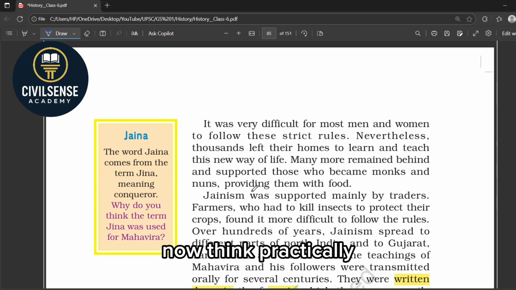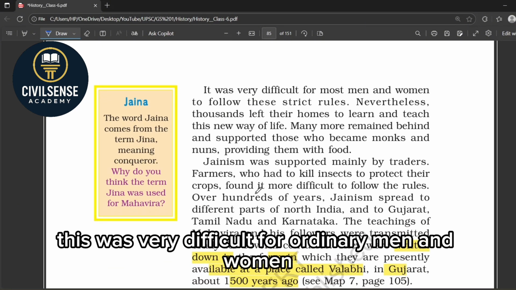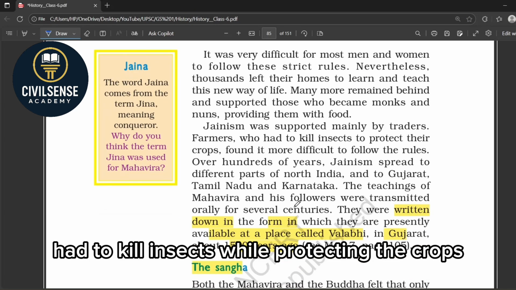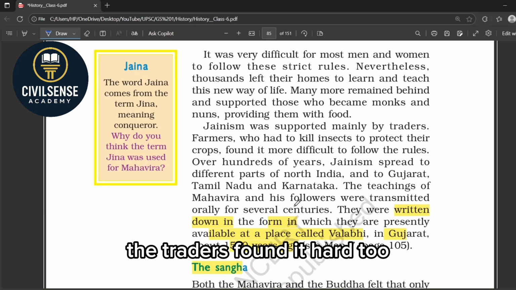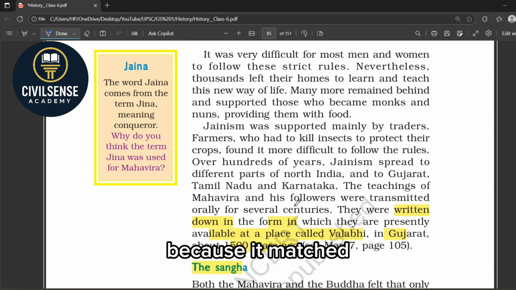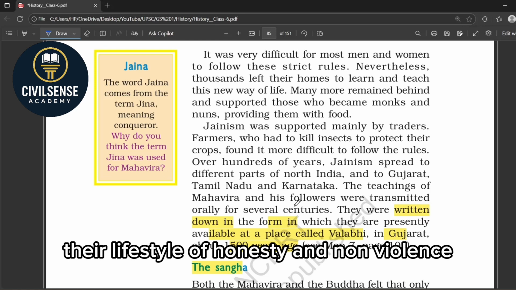Now, think practically. This was very difficult for ordinary men and women. The farmers, for example, had to kill insects while protecting the crops. The traders found it hard too, but still Jainism got strong support, especially from traders and merchants, because it matched their lifestyle of honesty and non-violence.